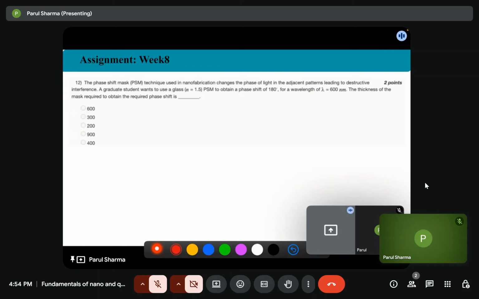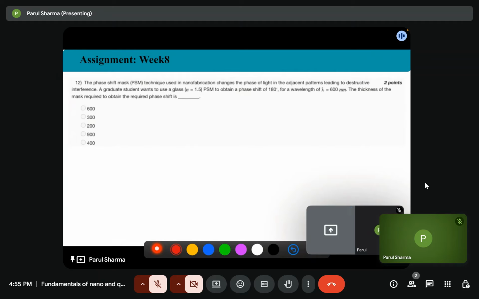12th question is: the phase shift mask technique used in nanofabrication changes the phase of light in the adjacent patterns, leading to destructive interference. A graduate student wants to use a glass, n equals 1.5, PSM to obtain a phase shift of 180 degrees for a wavelength of lambda 600 nanometer.